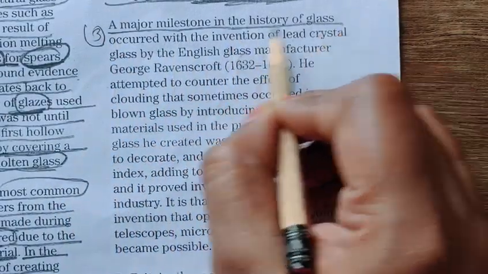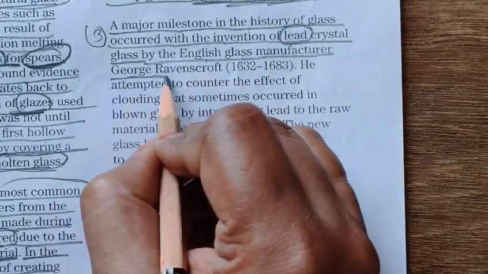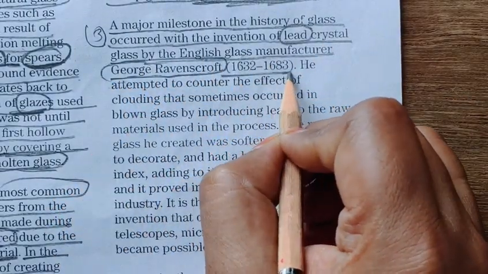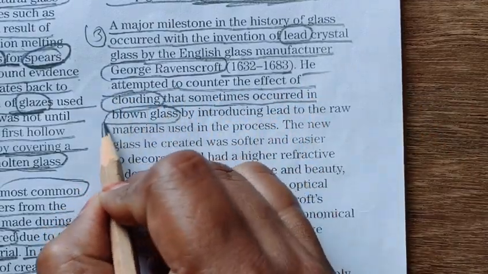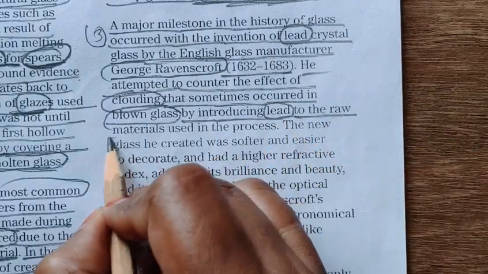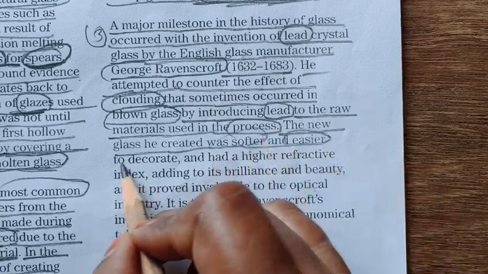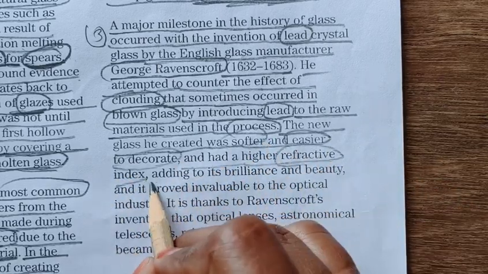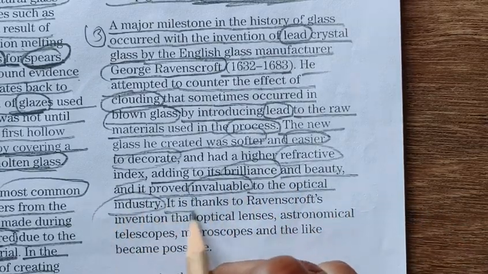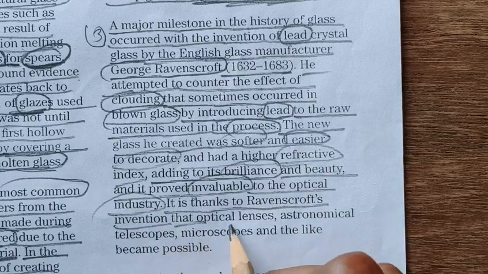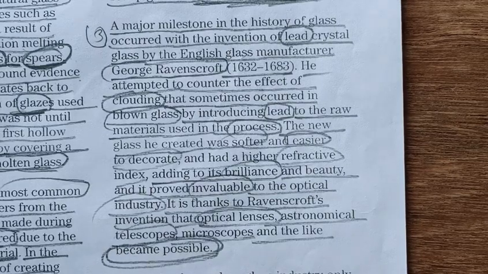A major milestone in the history of glass occurred with the invention of lead crystal glass by English glass manufacturer George Ravenscroft, 1632 to 1683. He attempted to counter the effect of clouding that sometimes occurred in blown glass by introducing lead to the raw material used in the process. The new glass he created was softer and easier to decorate and had a higher refractive index, adding to its brilliance and beauty, and it proved invaluable to the optical industry. It is thanks to Ravenscroft's invention that optical lenses, astronomical telescope, microscope, and the like became possible.